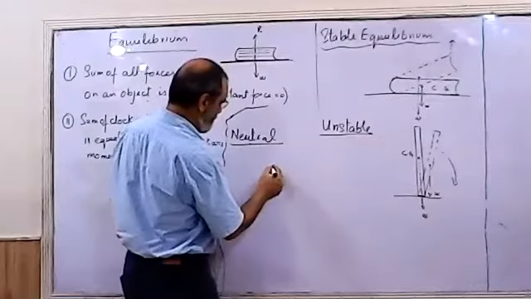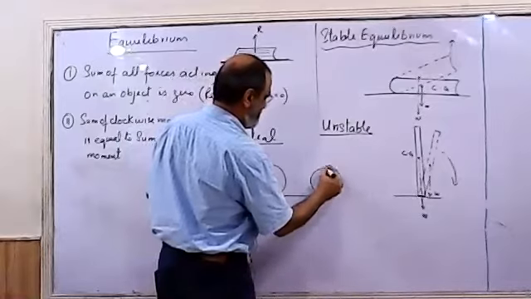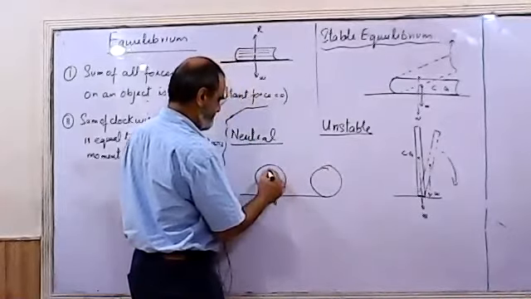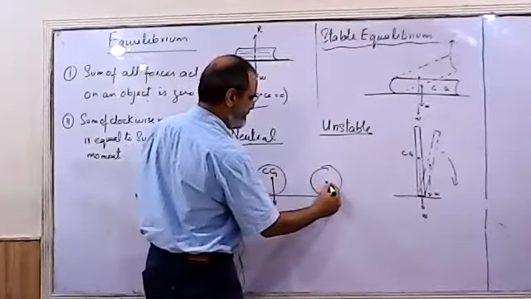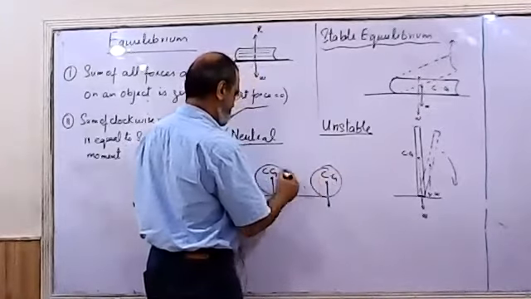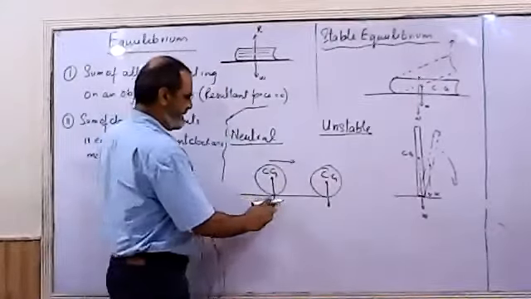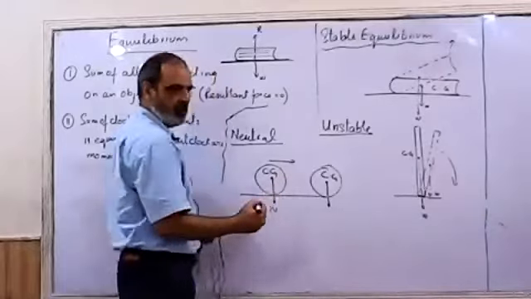In case of neutral equilibrium, if I consider a ball, its center of gravity... now if I roll the ball forward, we can see that in both cases, weight is passing through the base of the ball.